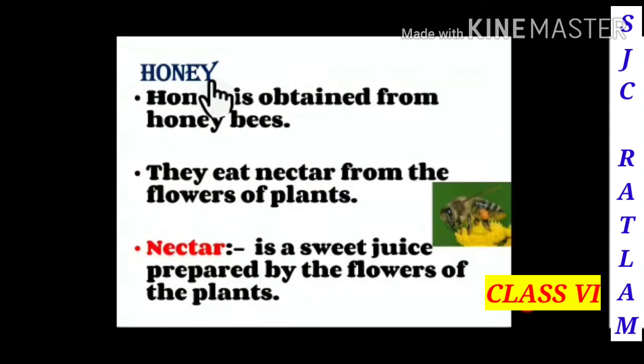Honey. Honey is obtained from honey bees, and you can see in this picture that a honey bee is sitting on a flower. They eat nectar from the flowers of plants, and nectar is a sweet juice prepared by flowers of the plants.